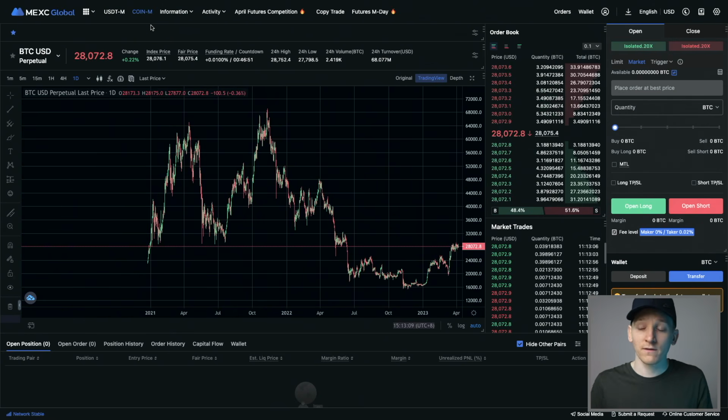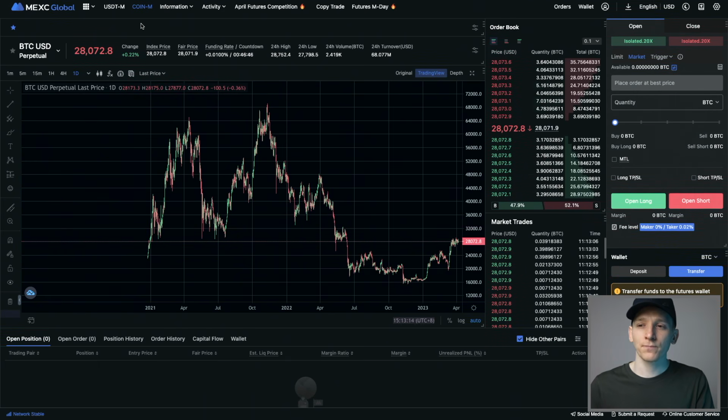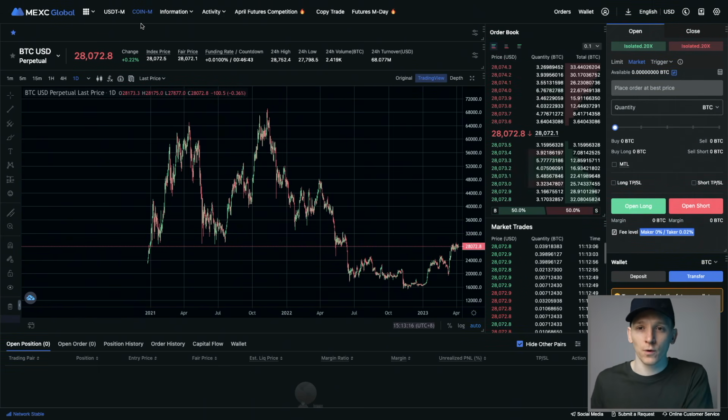Now, the benefit of this is if you have a lot of BTC, it may just be easier for you to trade with that. Usually, if you're very bullish on the price, you may put coin margined in because you're putting BTC in, and that's the collateral for your account. So it's much more risky when you put coin margined in, because if you put Bitcoin in and then you take a long position on Bitcoin, you're now very ultra long Bitcoin, especially if you're using leverage, and the coin is the value of the collateral that you're using. So if the price moves against you, not only is your position in a loss, but your collateral is now losing value as well. And so it definitely can be more risky.